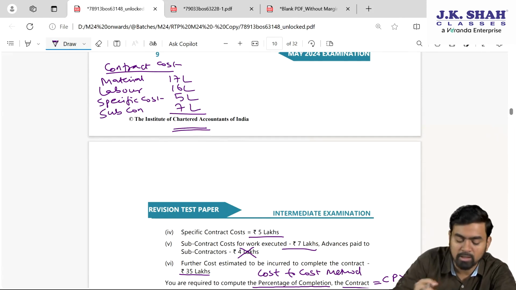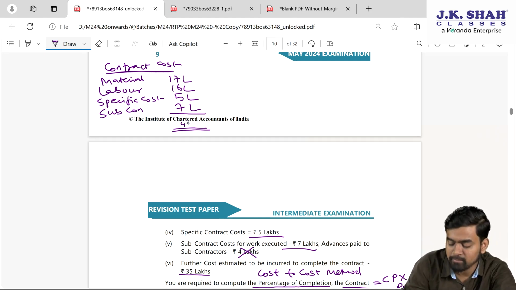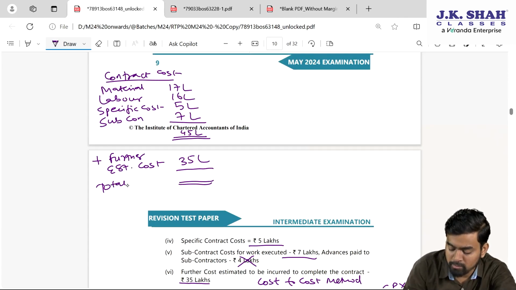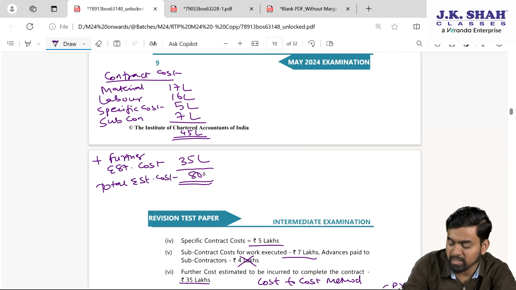So the total contract cost is how much? 17 plus 16 plus 5 plus 7, it's 45 lakhs. In this I will add further estimated cost of completion, 35 lakhs. So children, total estimated cost 45 plus 35, it's 80 lakhs.